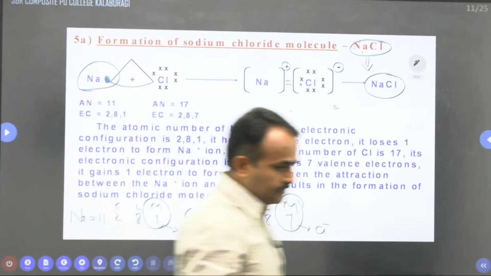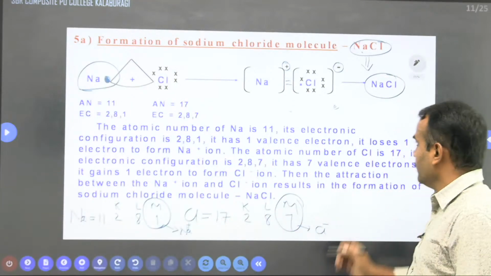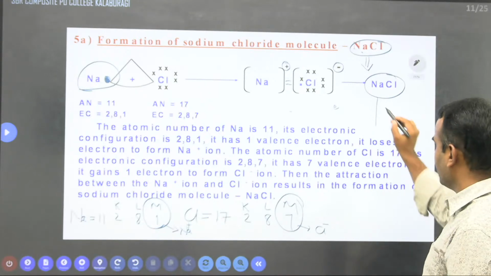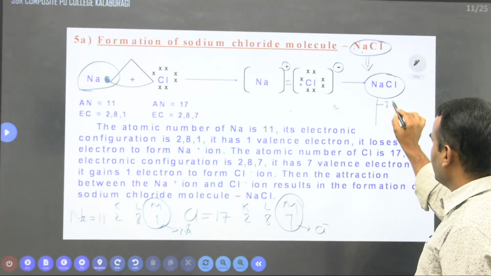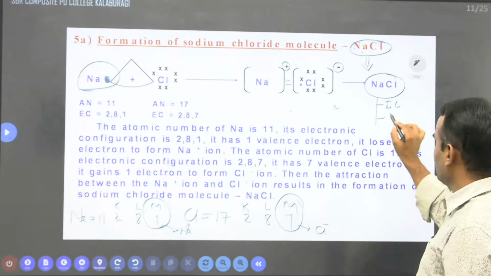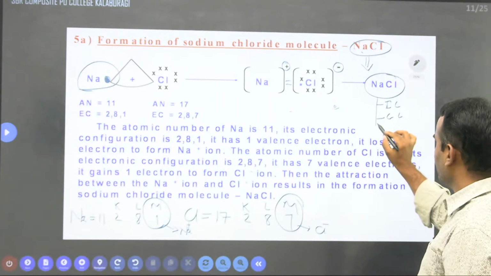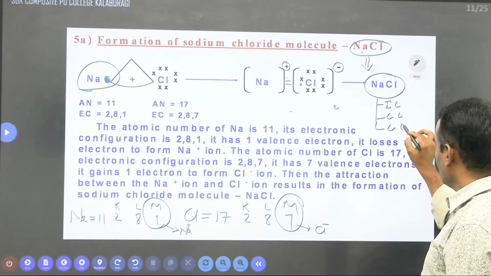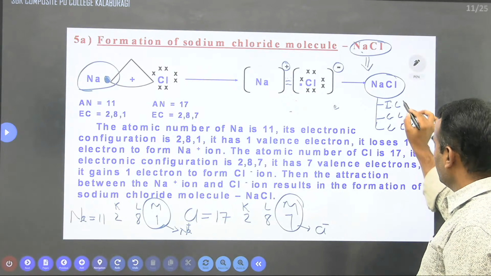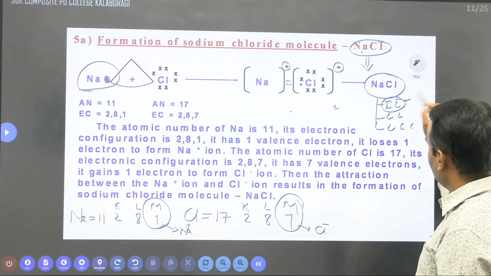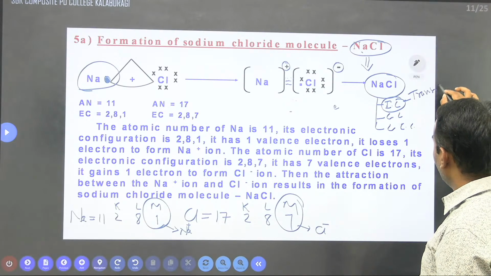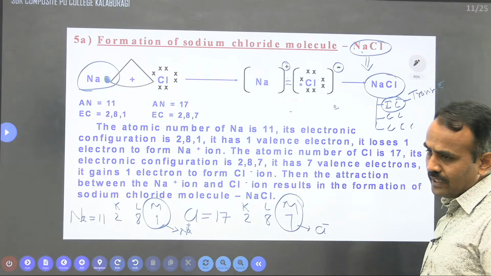Now we'll discuss these types of compounds: ionic compounds, covalent compounds, and coordinate covalent compounds. In ionic compounds there is a transfer of electrons between the two atoms.